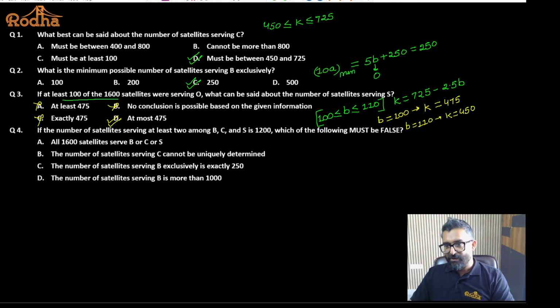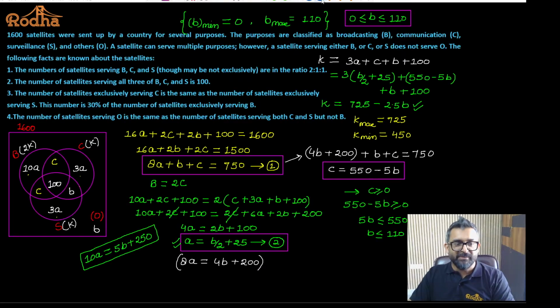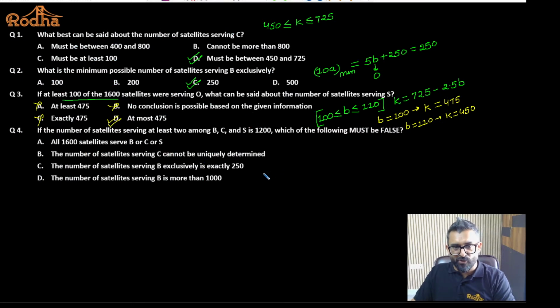Right? Okay. The last question from this set and the last question for today's class. The number of satellites serving at least 2 among B, C, S is 1200. At least 2. What do you mean by at least 2? At least 2 means exactly 2 plus exactly 3. Do you agree with this?